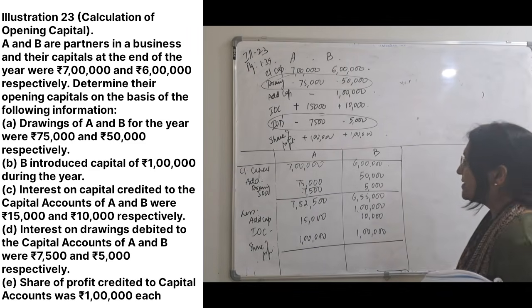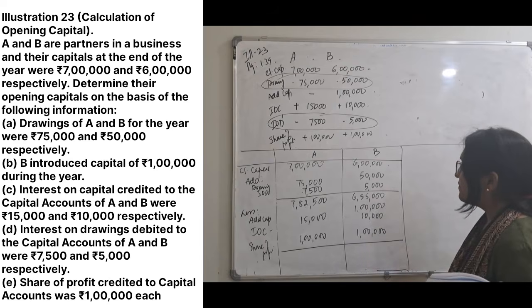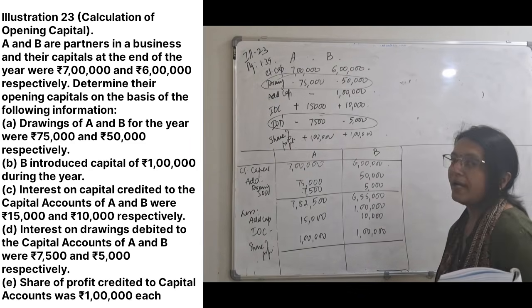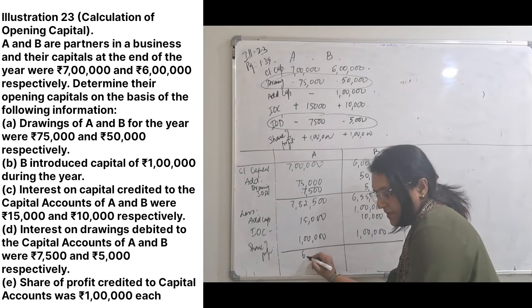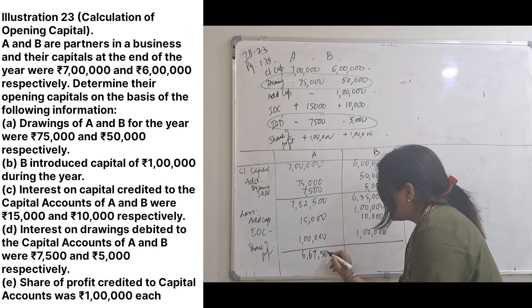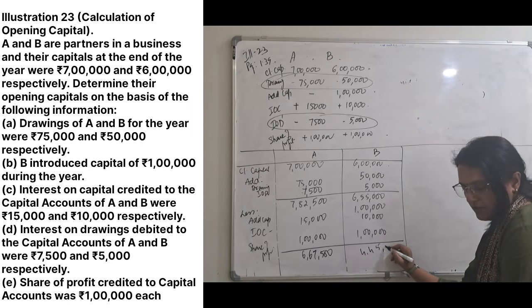So that is 7 lakh 82,500 minus 1 lakh 15,000, and 6 lakh 55,000 minus 2 lakh 10,000. Okay, so this comes to 6 lakh 67,500. I have the amount directly, so I am writing it, and this comes to 4 lakh 45,000.